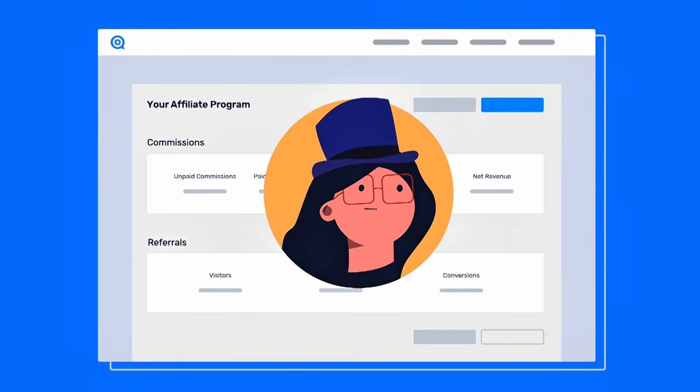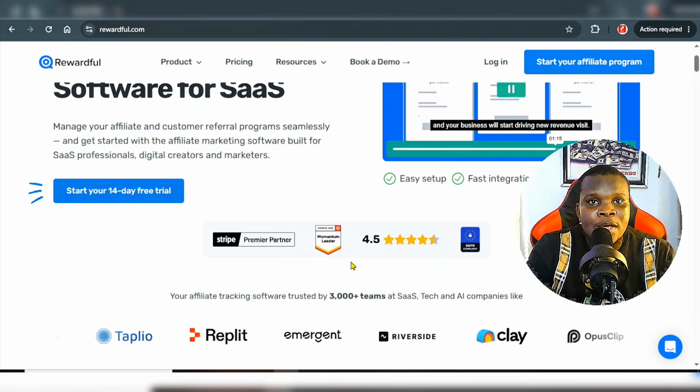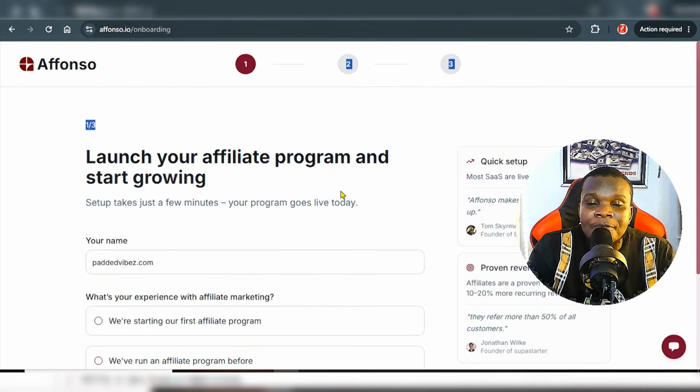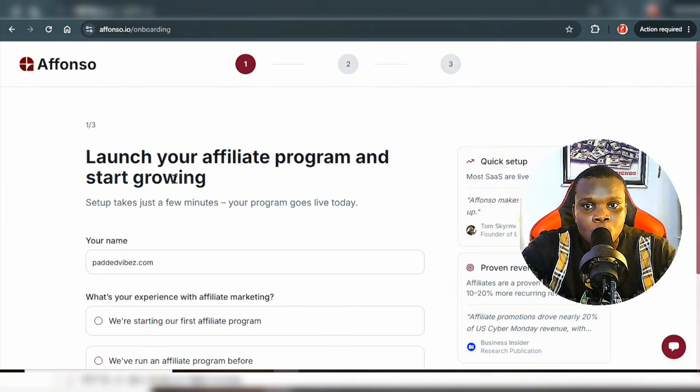And last but not least, which is one of the best and one I like so much right now in 2026, is Afonso Affiliate. This is a Germany-based affiliate marketing platform where you can submit your product and your application, and get affiliates to promote for you. That's basically how this thing works, and this is going to help you make things easier for yourself.